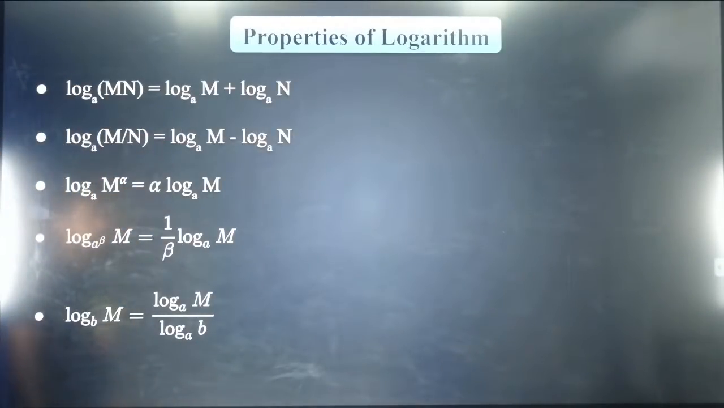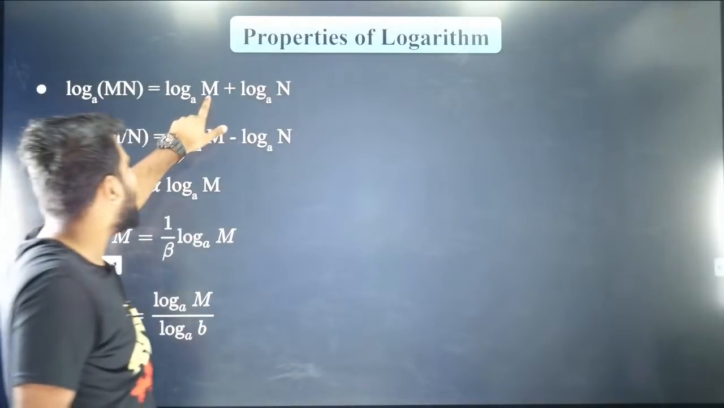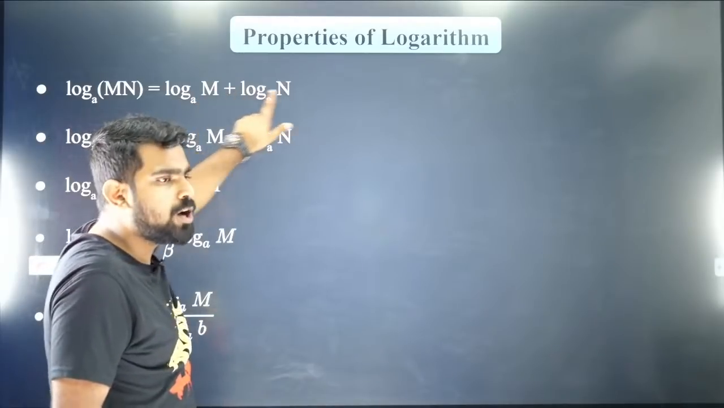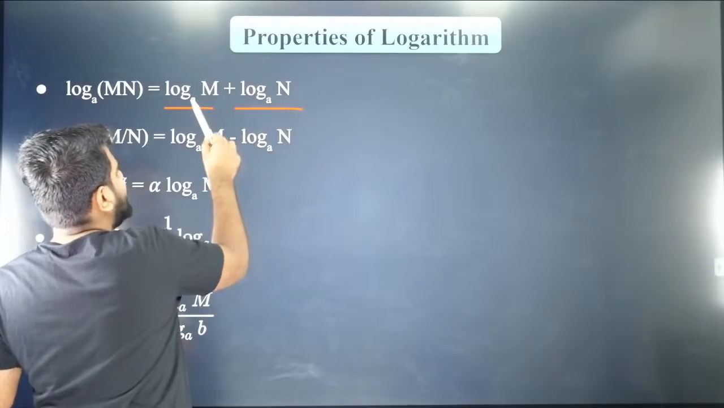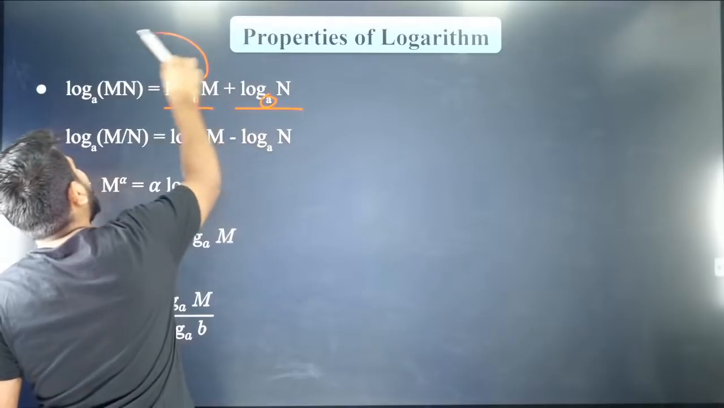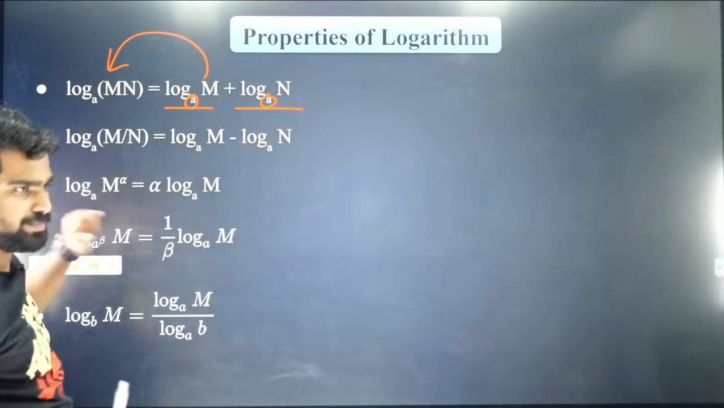Logarithm properties. So what are the important log properties? Log of m to the base a plus log of n to the base a. So if you have log m and n to the same base, then you can combine it and write it as log mn to the base a.